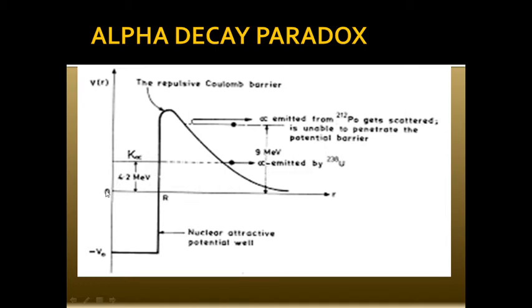That's the whole idea. This is one part of the story: how can an alpha particle with 4.2 MeV energy emitted from a parent uranium nucleus, when it encounters a barrier height of around 28 MeV or so? That's one point of contention.